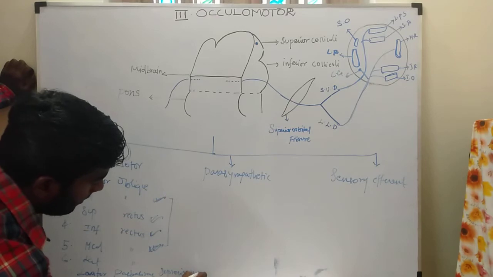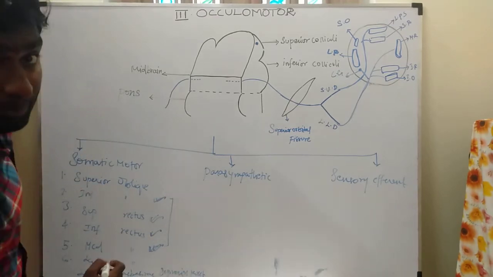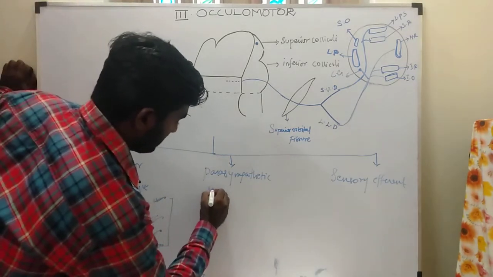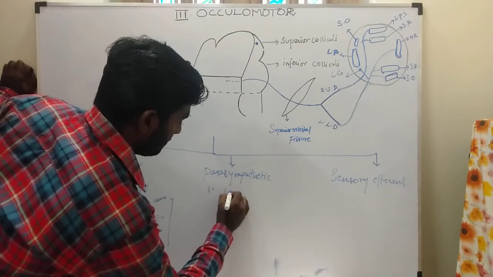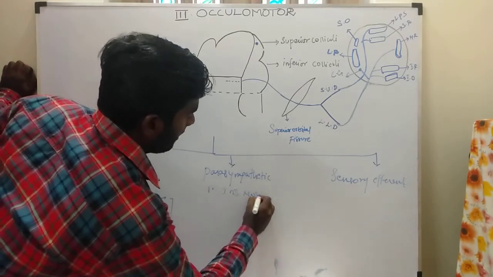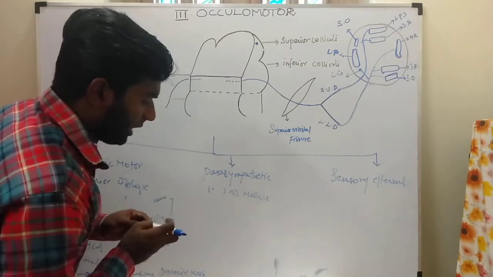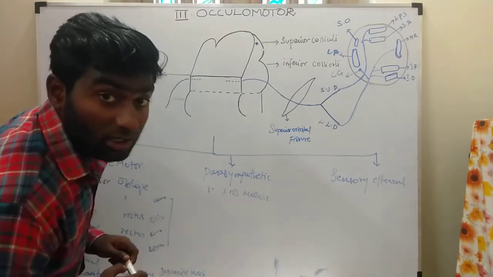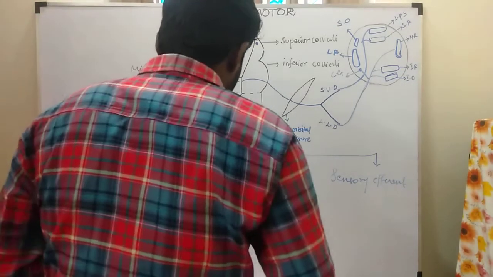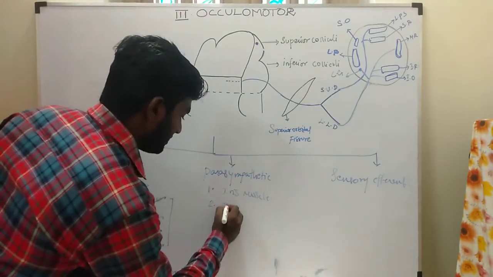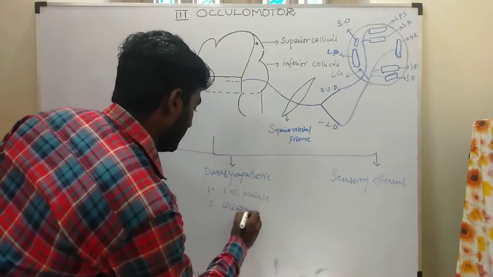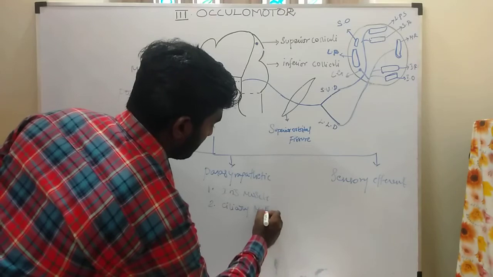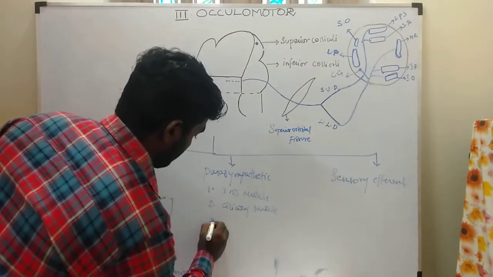Here, for the parasympathetic part, the first is the iris muscle: it constricts the iris muscle to cause pupillary constriction. The second is the ciliary muscle: it constricts the ciliary muscle.